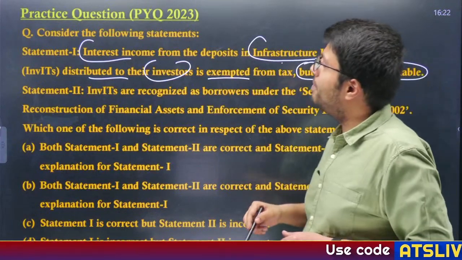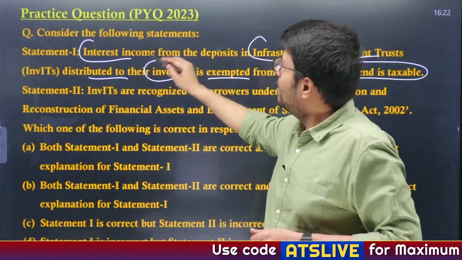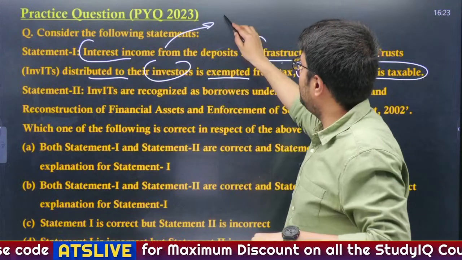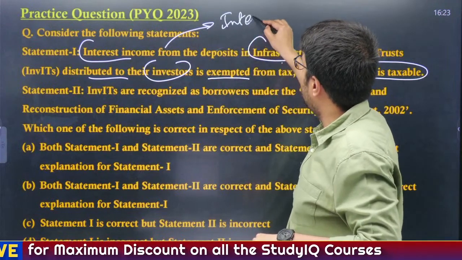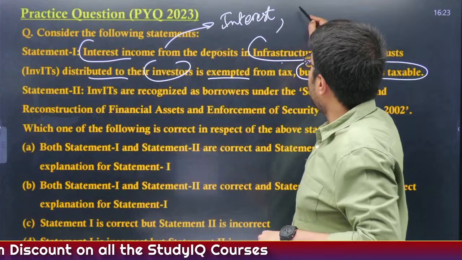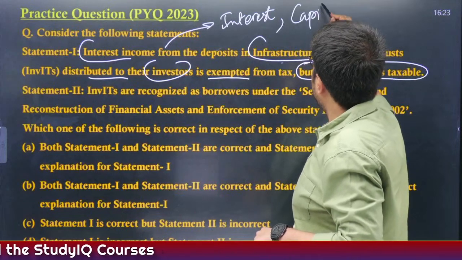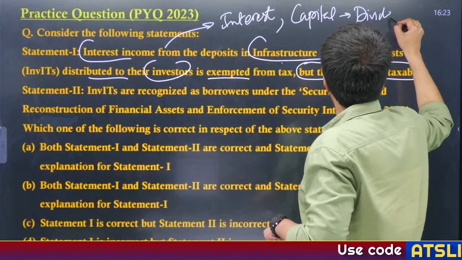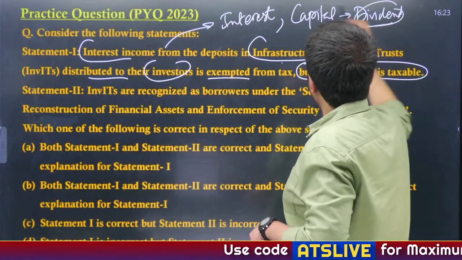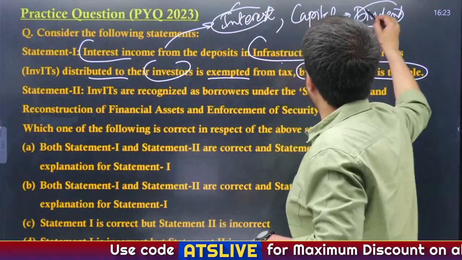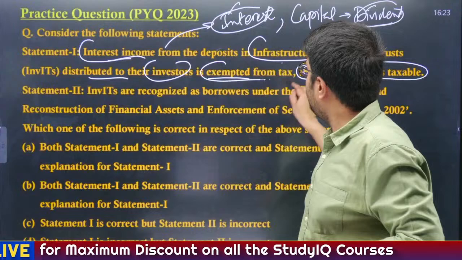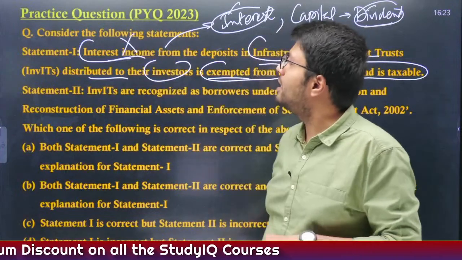What did I tell you about the interest income? There are two types of income that you make out of these investments. These are called interest income if your investment is a loan, and if your investment is capital, then you are eligible to get a part of profit which is called dividend, and both of these incomes are actually taxable. Understood? So this statement says that interest income is exempted from tax, therefore the first statement becomes incorrect.